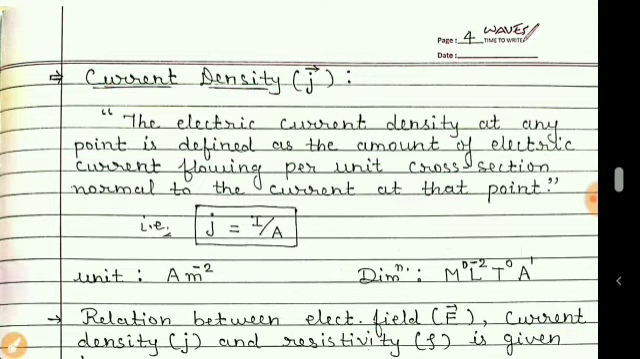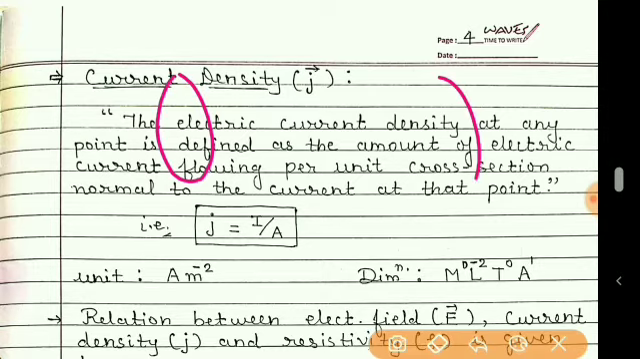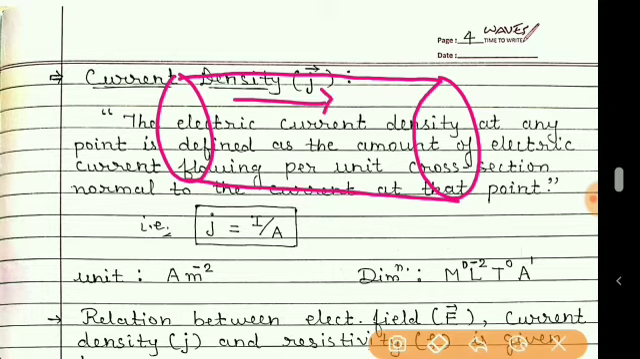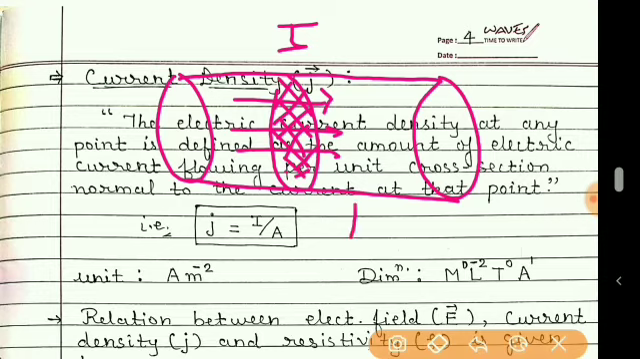That means, if we consider this conductor, when the charged particles flow through any cross-sectional area of a conductor, then due to this flow of charged particles we get the current, and the cross-sectional area is suppose A.